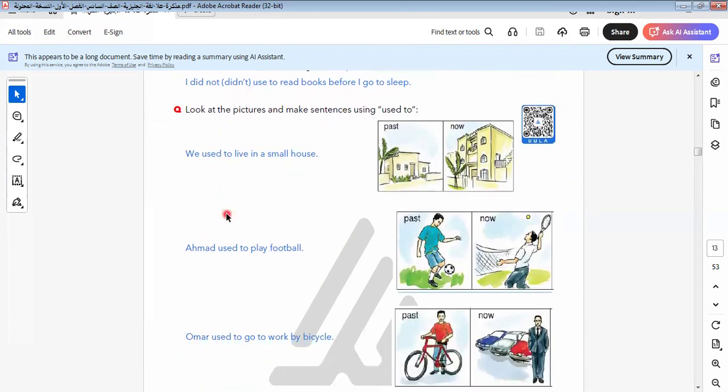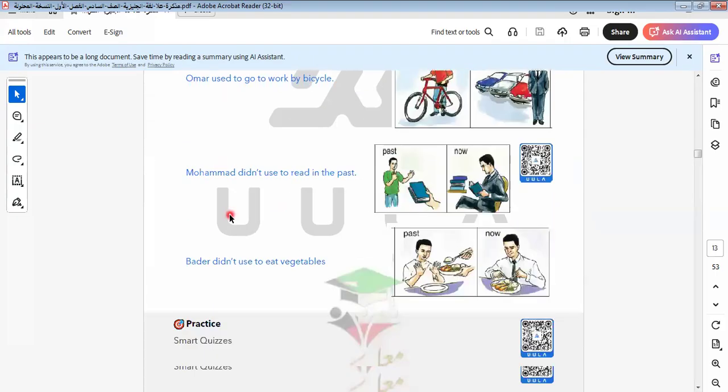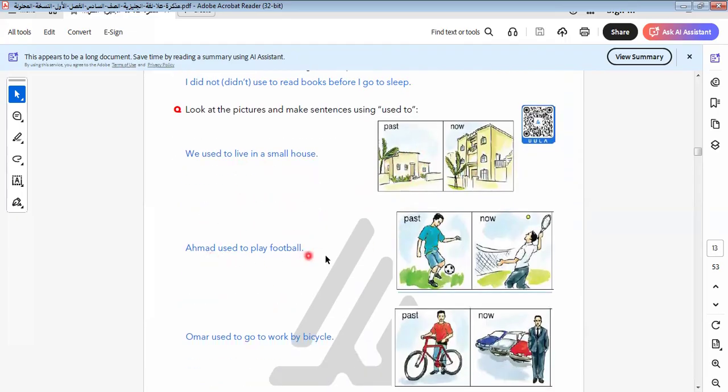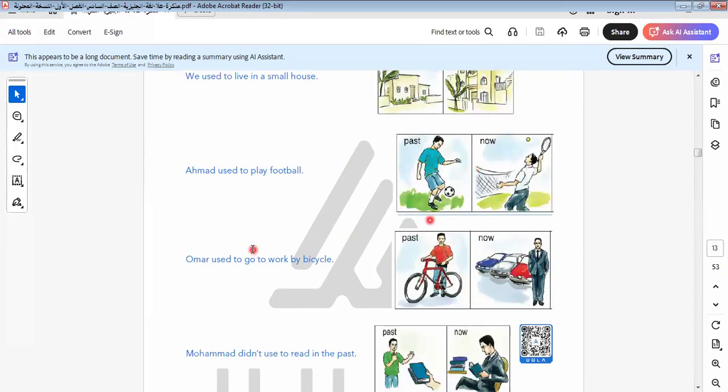Here we use used to to express an action that is no longer happening, like used to live in a small house. So here we have the past and now. Say you talk about the past: we used to live in a small house. Ahmed used to play football, and now he plays tennis. Here is the past, the small house, and here is the big house.